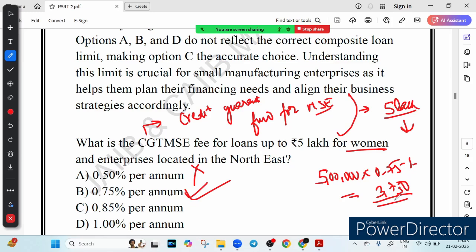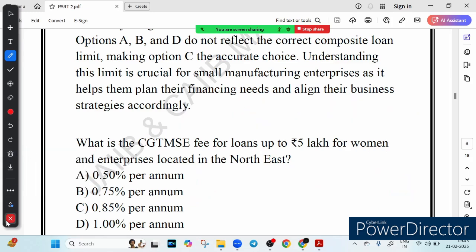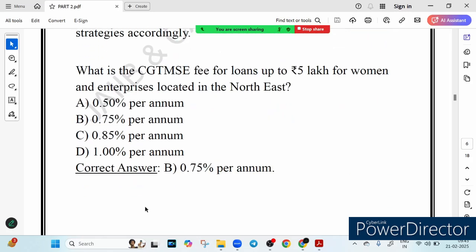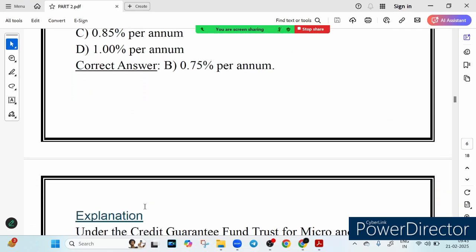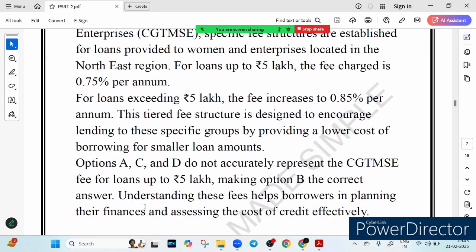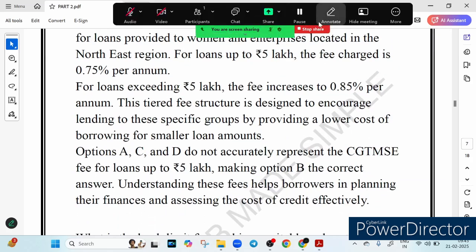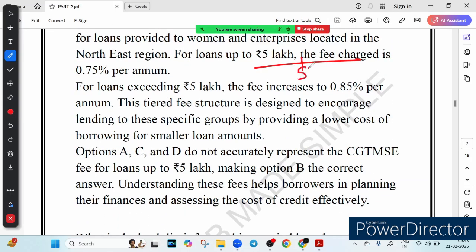So what we learned from this question is that CGTMSE provides credit guarantee to banks for MSME loans, and for loans up to 5 lakh, women and northeast enterprises pay 0.75%. For loans above 5 lakh, the fee increases to 0.85%. You must remember it. Up to 5 lakh, the CGTMSE fee is 0.75%, and more than 5 lakh, the CGTMSE fee is 0.85%. So I hope this makes the concept clear. Okay, now let's see the next one.